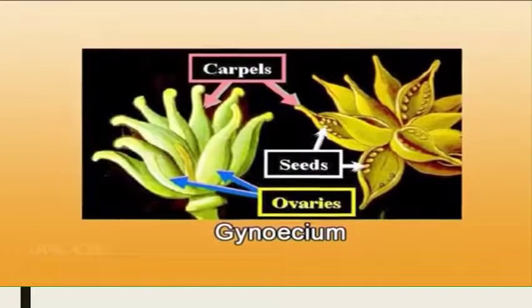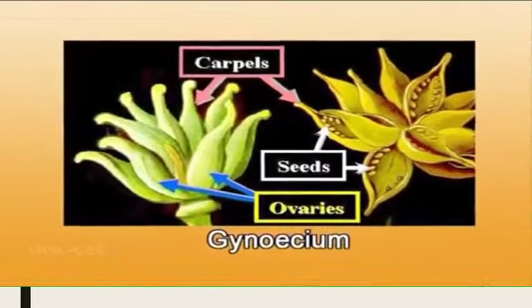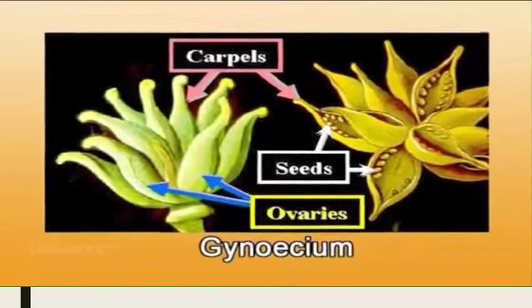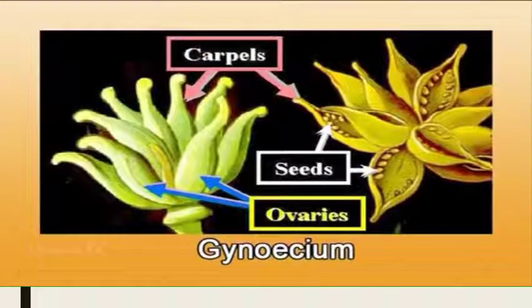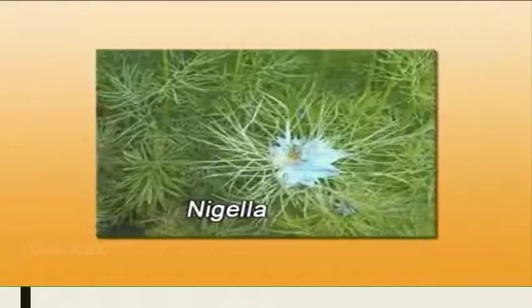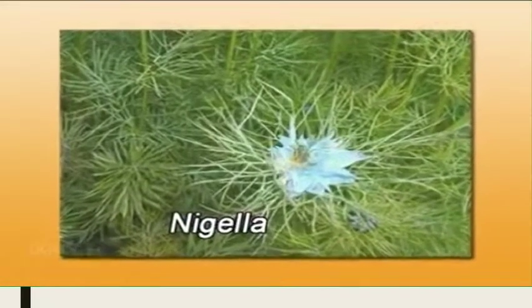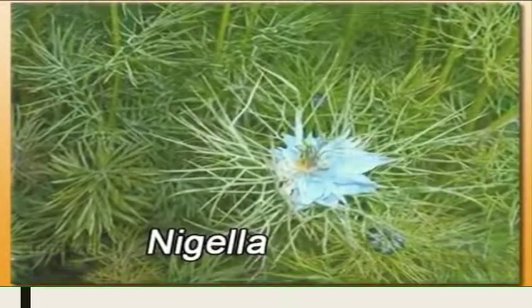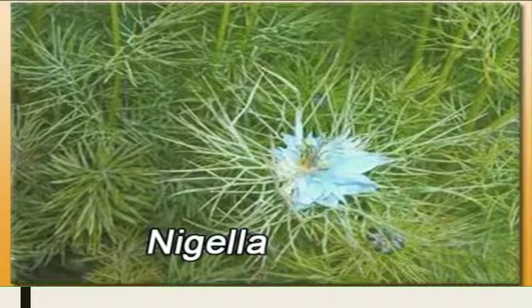Coming to the female part of the flower, that is gynoecium, it is polycarpellary, that means many carpels here. Apocarpous, and at the base of the gynoecium you have the ovary, that is superior. It is unilocular, its style is just one, and the stigma is simple and one in number. Coming to its placentation, it is mostly basal, or it can be marginal sometimes, or rarely it can be axile. Axile is the placentation in the genus Nigella of Ranunculaceae.